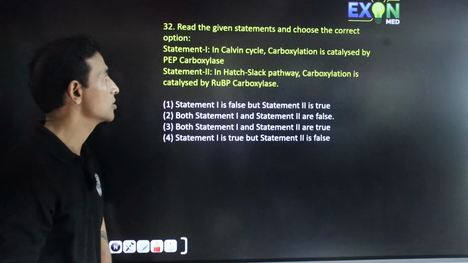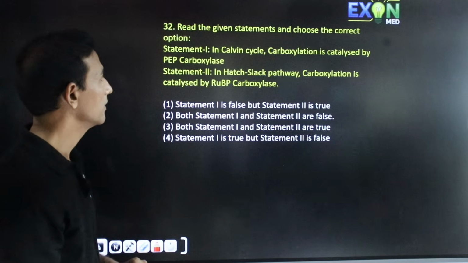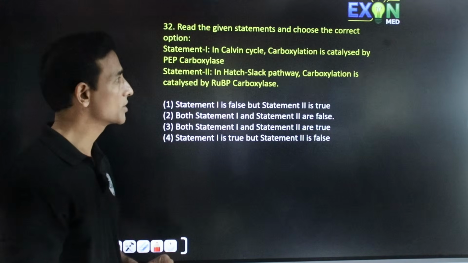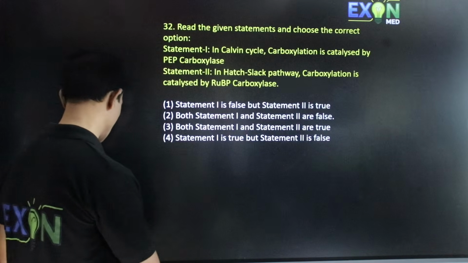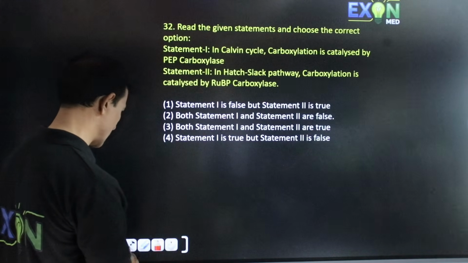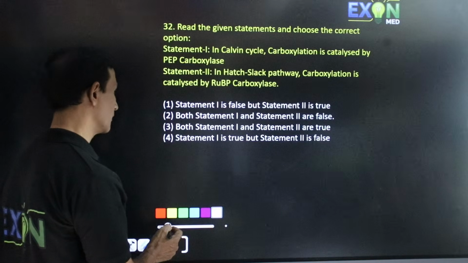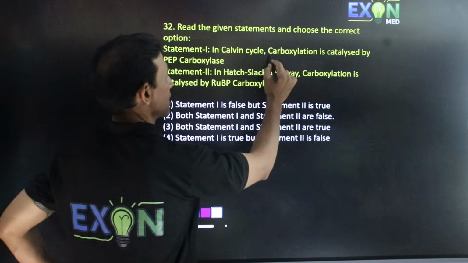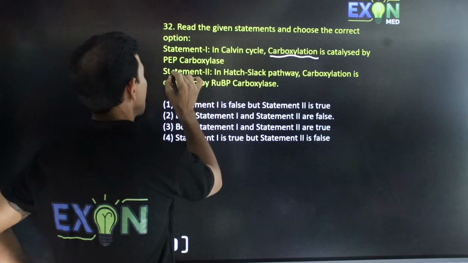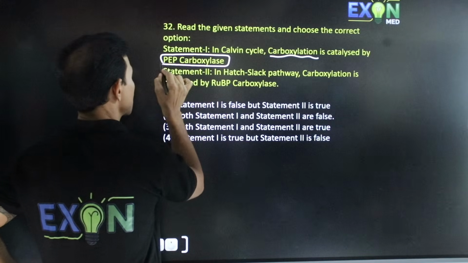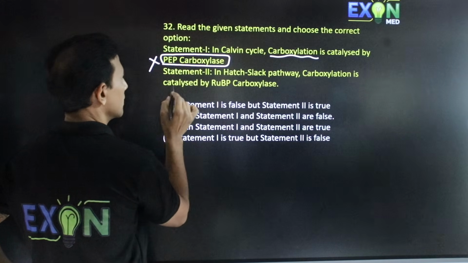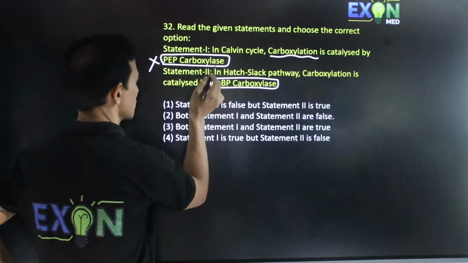Read the given statement and choose the correct option. There are two statements given. Calvin cycle carboxylation is catalyzed by PEP carboxylase. So we know that Calvin cycle is also called the C3 cycle. Here they said carboxylation is catalyzed by PEP. This is wrong actually. It is RuBP carboxylase usually.